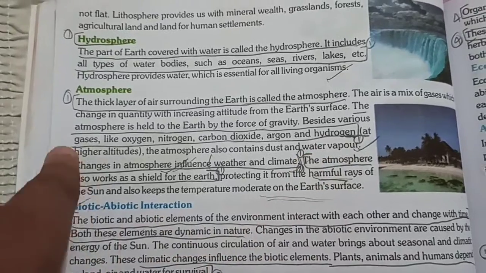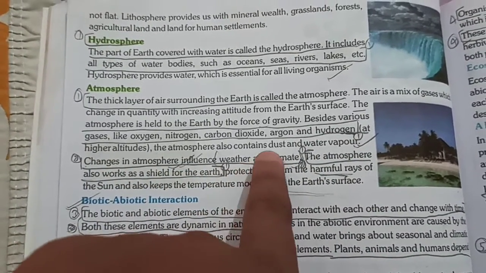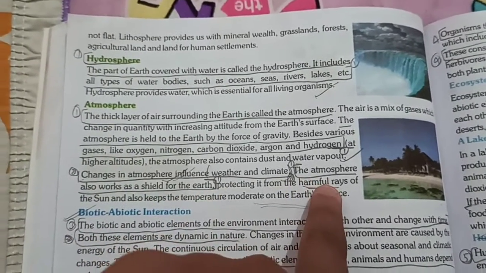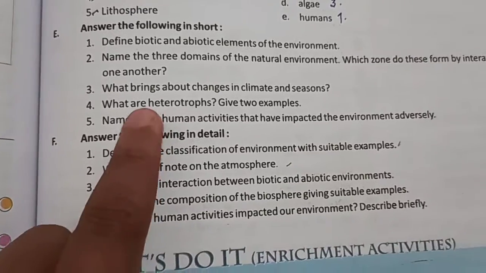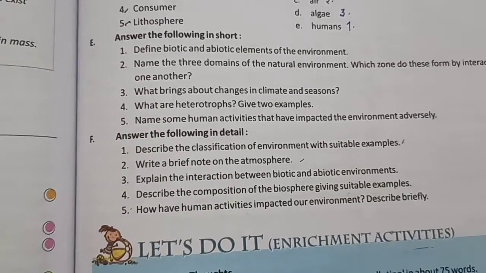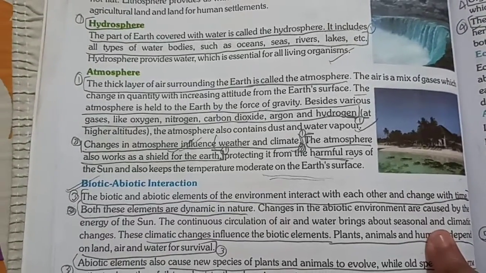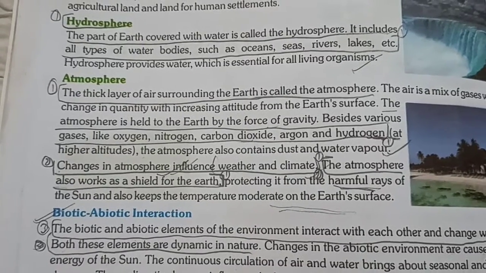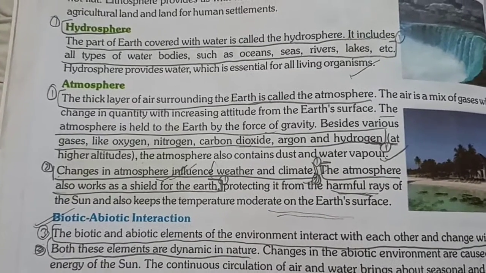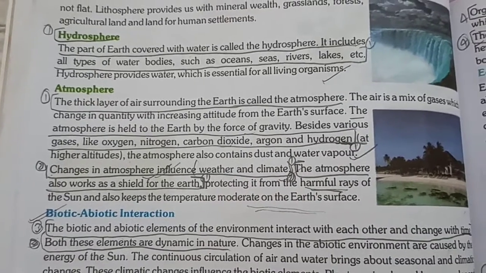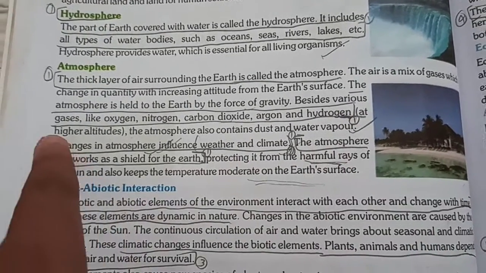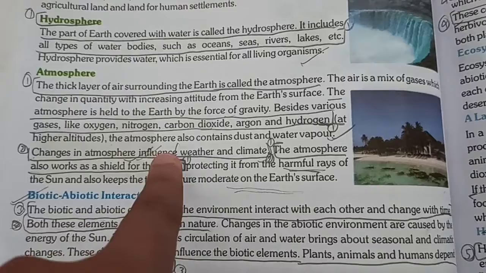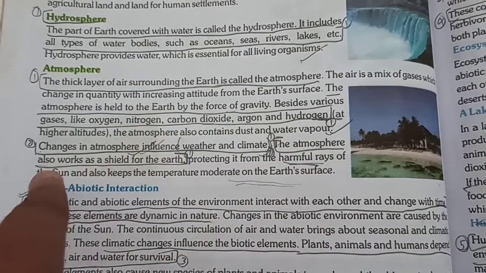Now the fourth: describe the composition of the biosphere giving suitable examples. So here, the zone of interaction between air and land, where living beings live and flourish, is called the biosphere. The biosphere is a unique feature of the Earth. It is the only planet in the solar system which supports life. Outside the main part of the biosphere, life is not possible. The biosphere is comprised of two major elements: producers and consumers. The producers are capable of producing their own food from the elements of the environment, for example plants. Organisms that are not able to produce food directly from the environment are heterotrophs. We include consumer animals and humans. These consumers can be